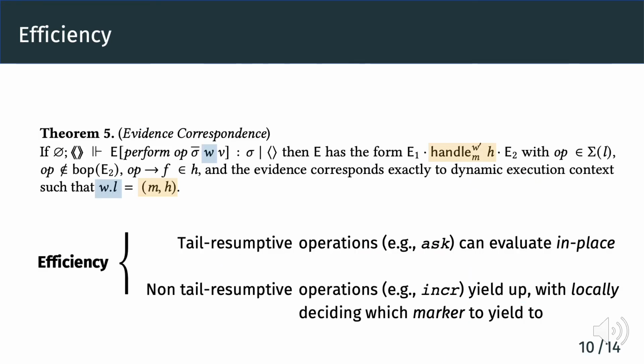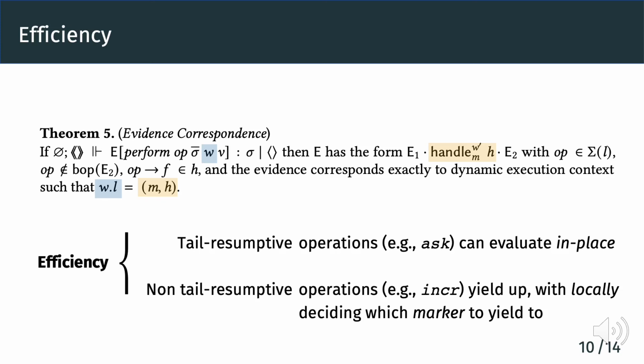To make such evaluation strategies possible, we have proved the following theorem. The theorem essentially states that when performing an operation of effect L, the handler we find in the evidence vector W, which is W.L, is exactly the innermost handler for that operation in the dynamic evaluation context, which is MH. Thus, with evidence passing, we significantly improved the efficiency of algebraic effects.